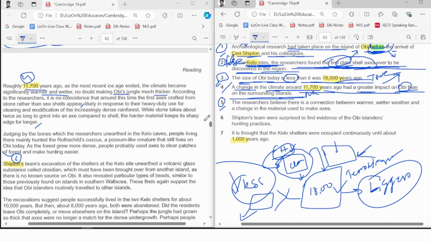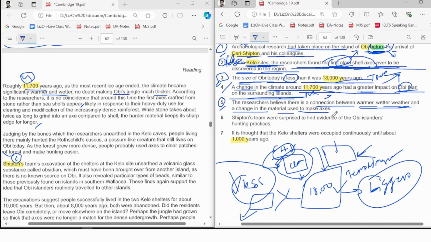They're saying the researchers believe there is a connection. You're looking for a link. There is a connection between warmer, wetter weather and the change in the material used to make axes. So what are we looking for here? Was the material of the axes changed because of warmer and wetter weather? The researchers believe there is a link between warmer, wetter weather and a change in the material used to make axes.